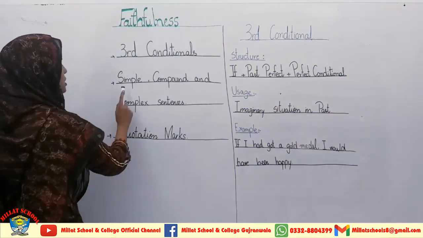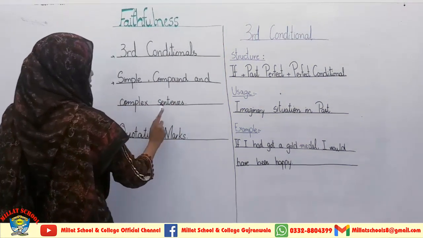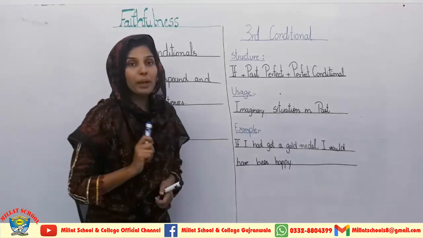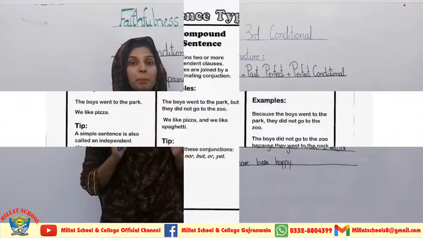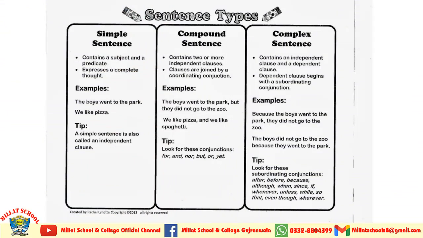We will read about simple, compound and complex sentences. Students, on the screen you can see the complete description of simple, compound and complex sentences, and I am going to explain these sentences. Simple sentence: a simple sentence contains a subject and a predicate, and it expresses a complete thought. Examples: The boys went to the park. This is a simple sentence. We like pizza. This is also a simple sentence.